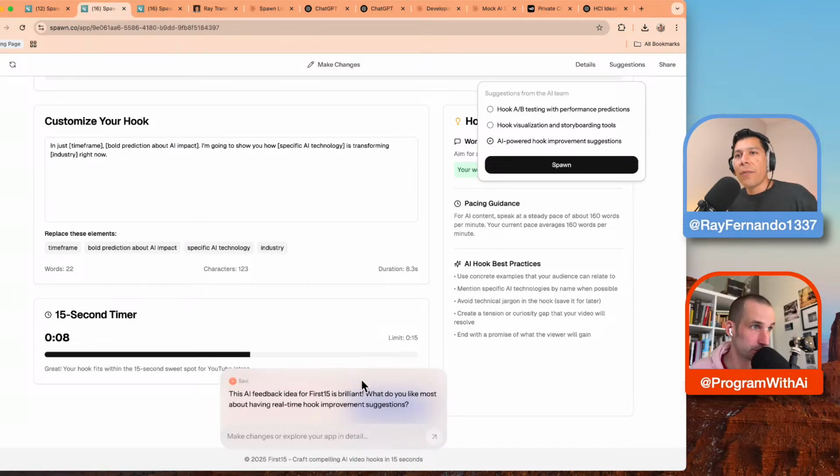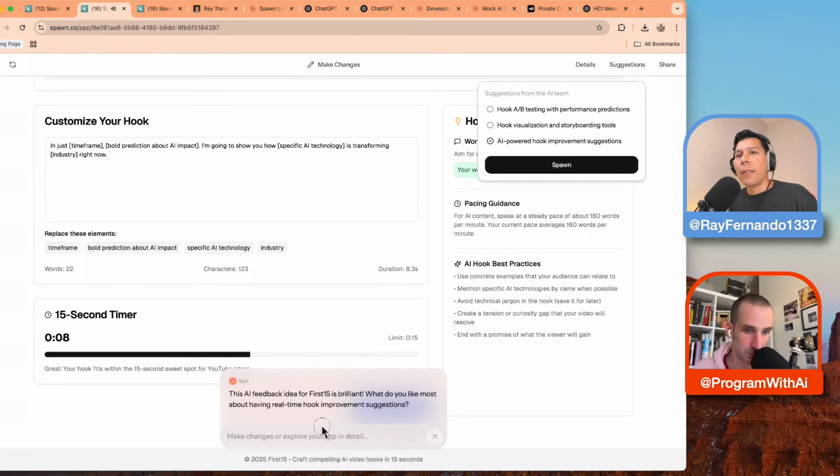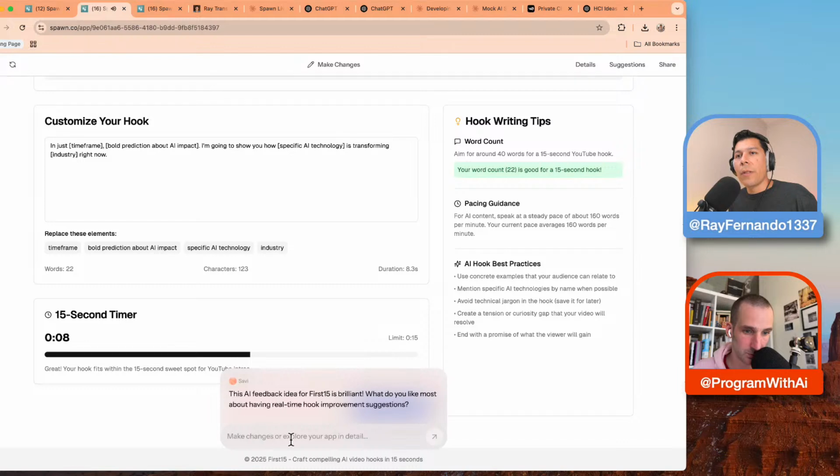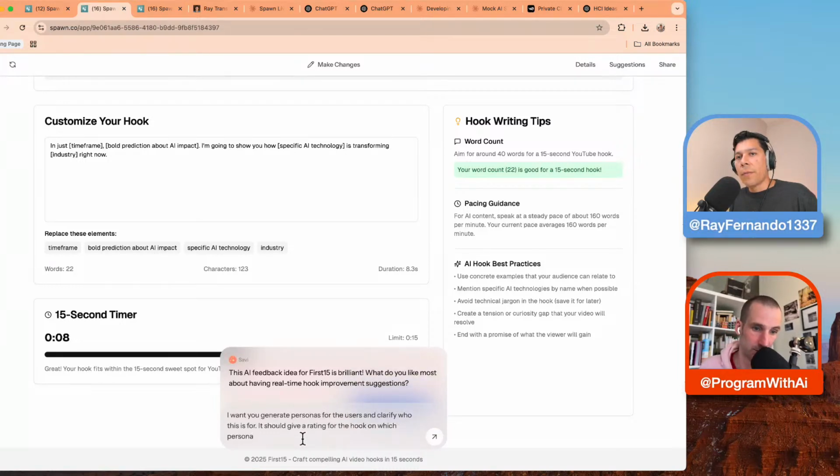So this is AI feedback. First 15 is brilliant. What would you like to have about real-time hook improvement suggestions or fast feedback? I want you to generate personas for the users and ask and clarify who this is for. It should give a rating for the hook on which persona it'll resonate with.